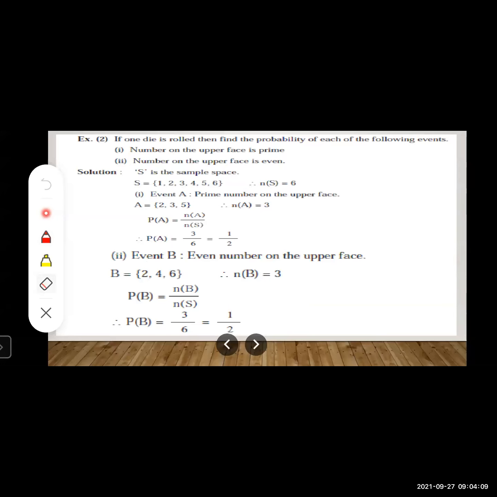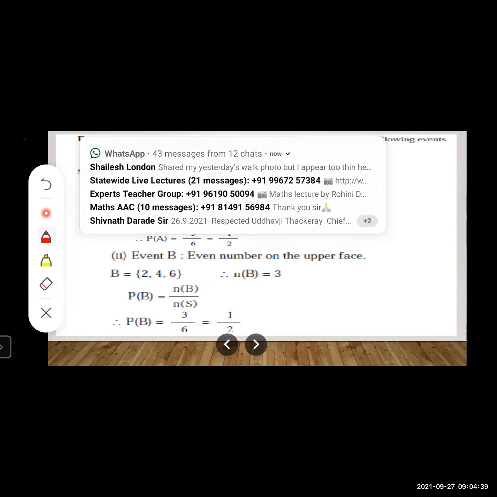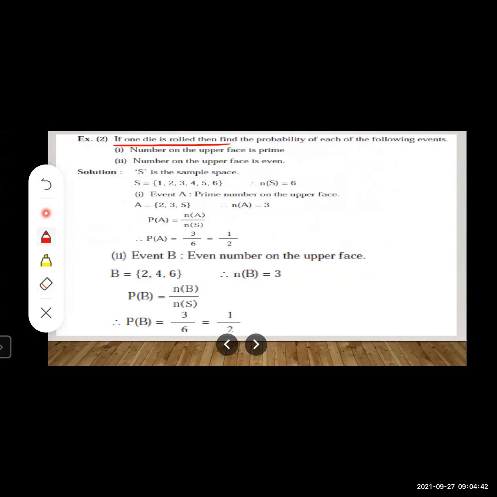If one die is rolled, then find the probability of each of the following events. First one is number on the upper face is prime, and second one, number on the upper face is even. Now, first of all, what are we going to write? First of all, we'll write what is the sample space. So what is given over here? If one die is rolled.